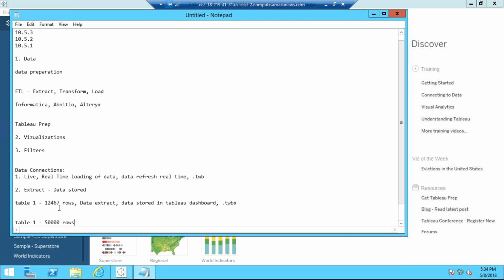So here is table one, which has 1, 2, 4, 6, 7 rows. Today, let's say it's the 8th of May. The data extract is done, which means the data is stored in the Tableau dashboard, and I have published it for users. Now, whenever users access this report or dashboard, they will see 1, 2, 4, 6, 7 records only.